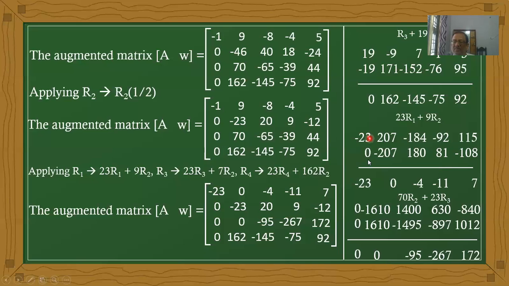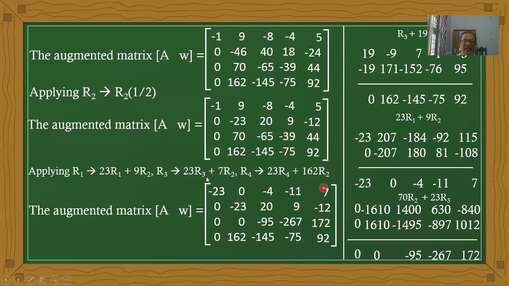Therefore, the sum becomes minus 23, and it becomes 0, and next it is minus 4, and here minus 11, and it is 7. Therefore, the first row is converted as minus 23, 0, minus 4, minus 11, 7.